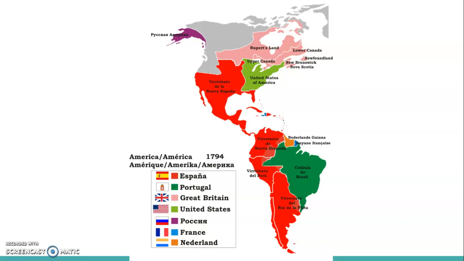On top of that, Europeans had gotten high grade weapons. The Chinese invented gunpowder, and eventually that reached Europe. So Europeans began using gunpowder, guns, and cannons. And Native Americans didn't have that kind of technology.